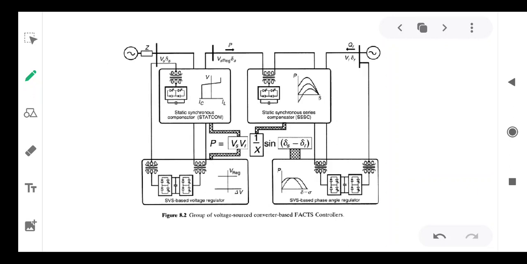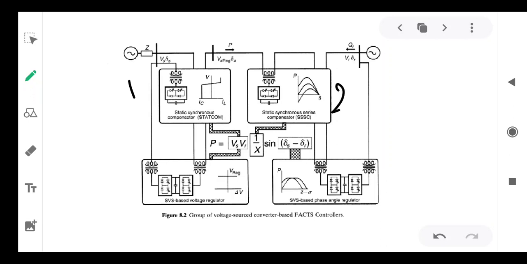Now the second one is voltage source converter based FACTS controllers. Very first one is STATCOM, the shunt controller, which is more superior than the SVC. It provides all functions of SVC, and the speed of operation is faster than that of SVC.